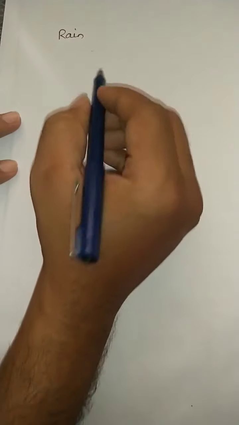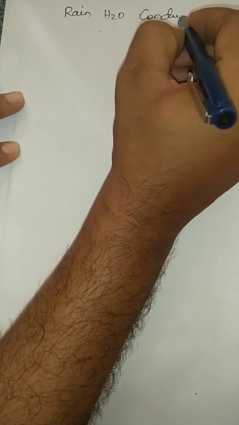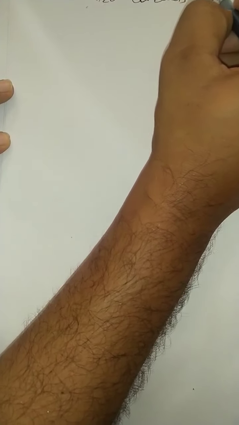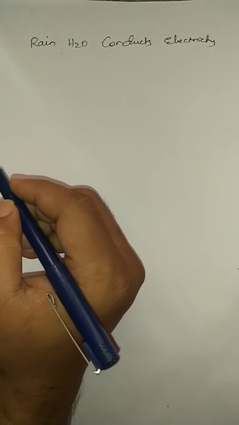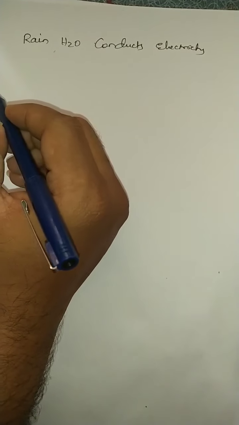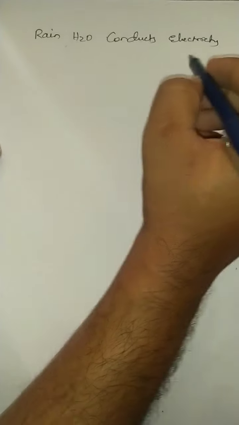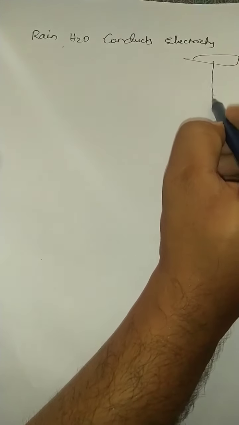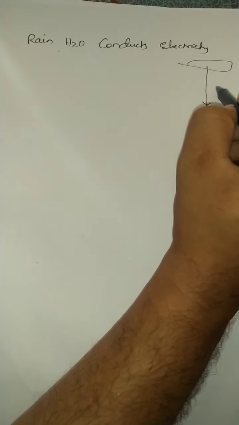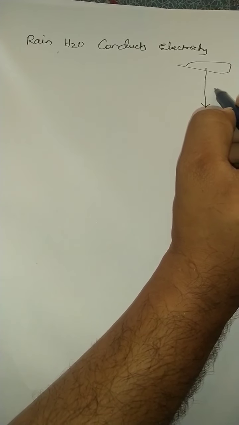And one more point, students, important for the NCERT board: rainwater conducts electricity. That is a statement. How does rainwater conduct electricity? Generally, when the rain falls from the sky and reaches the earth, there are many acidic oxides present in the atmosphere.